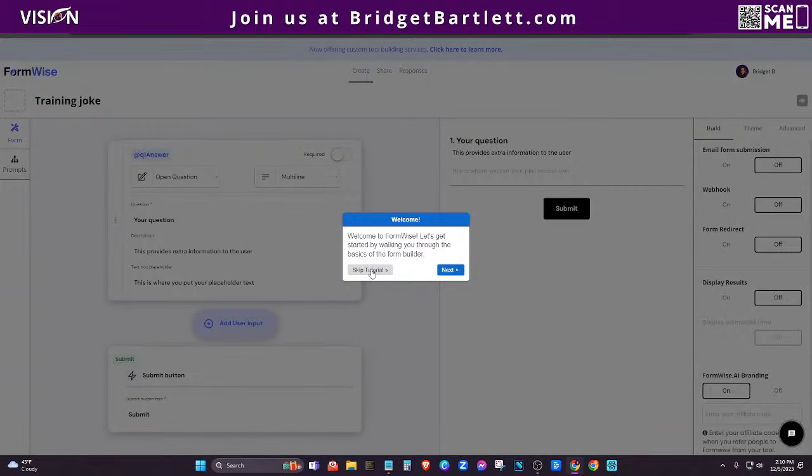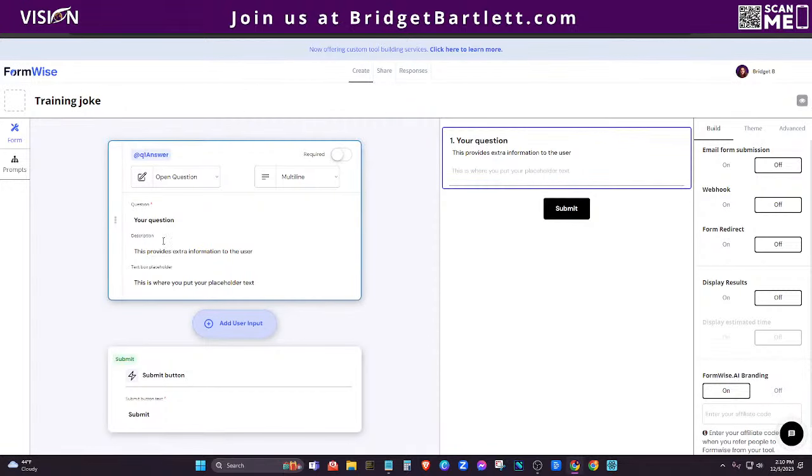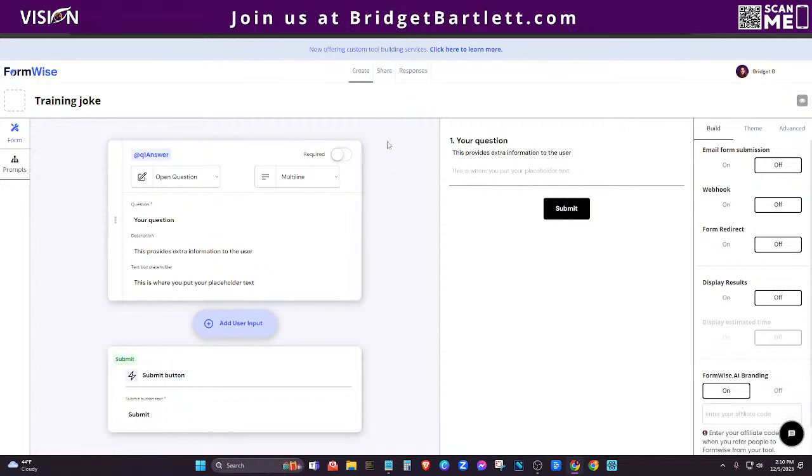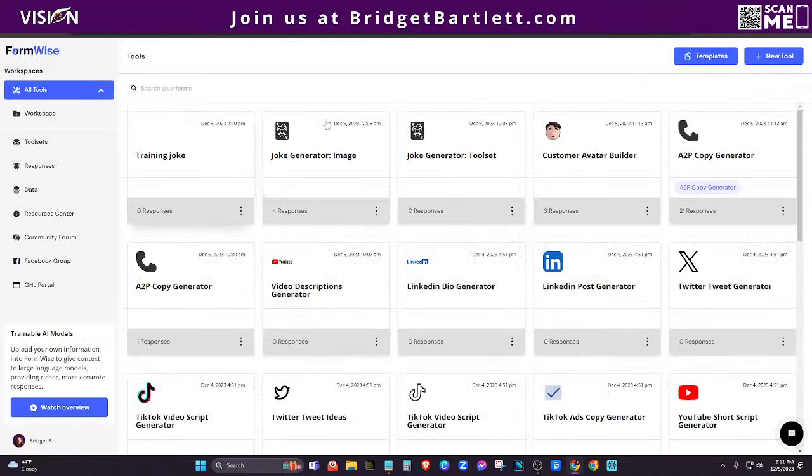Of course, you can go through all of the tutorials if you like. But when we create this from a template, you can see it's already built out, right? So we have the open-ended question. So the question is, what is the, actually, why is it not, let's go back here because I think I didn't choose my template correctly. So let's go back. All right.